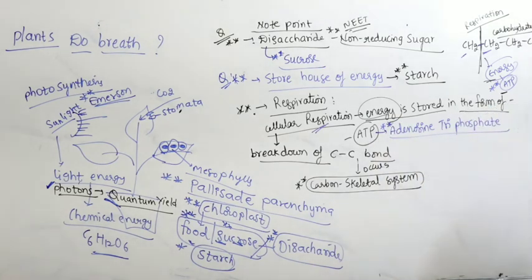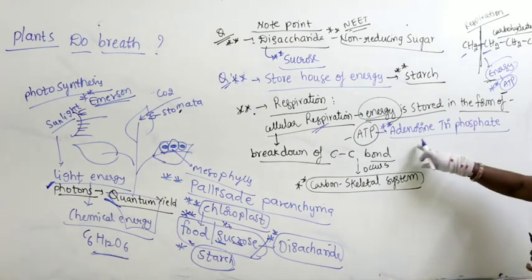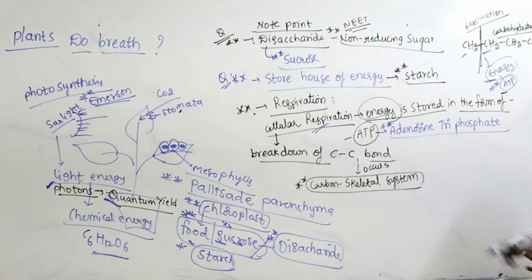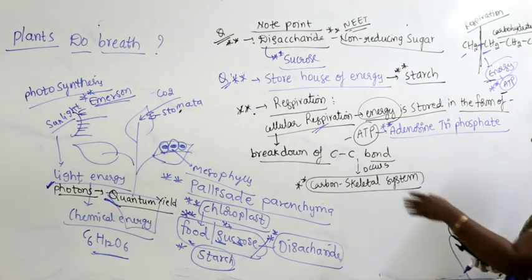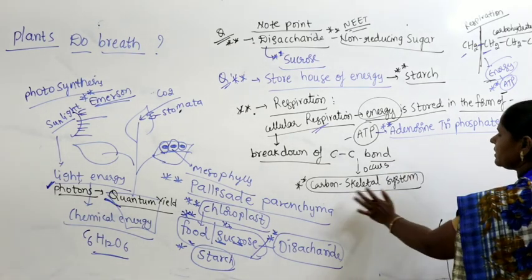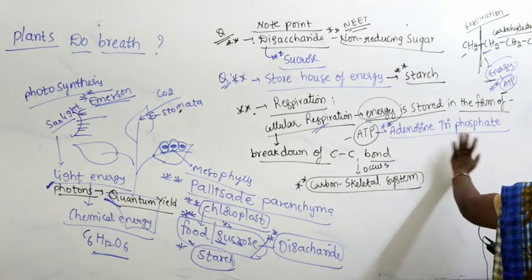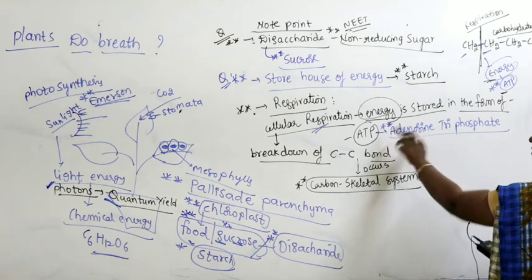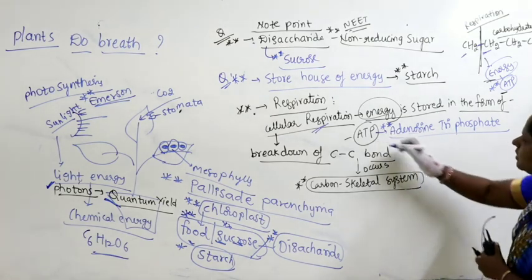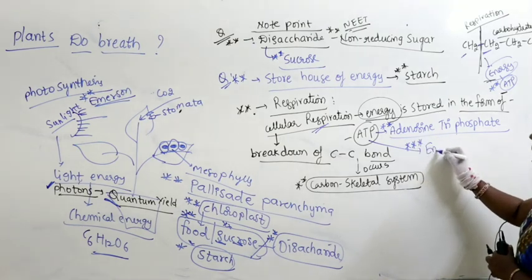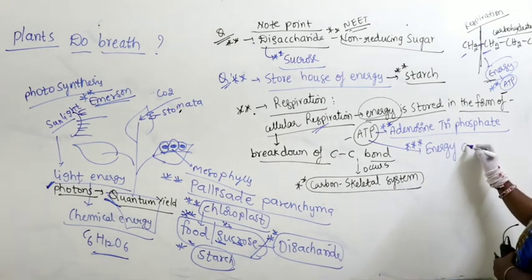Adenosine triphosphate. So we call this adenosine triphosphate. It's called ATP, adenosine triphosphate. So there is a breakdown of carbon-carbon bonds, carbon skeletal breakdown takes place. As a result, adenosine triphosphate is produced. Now this adenosine triphosphate, what you find here itself, is also called the energy currency of the cell.